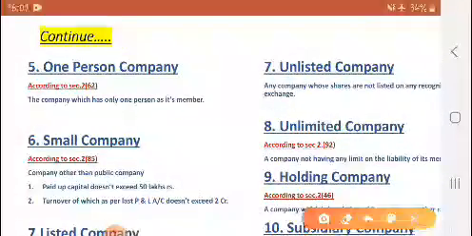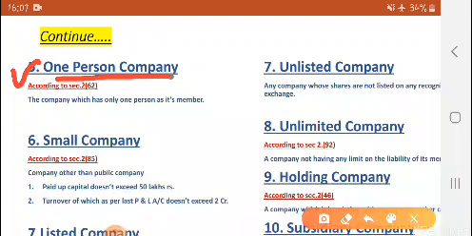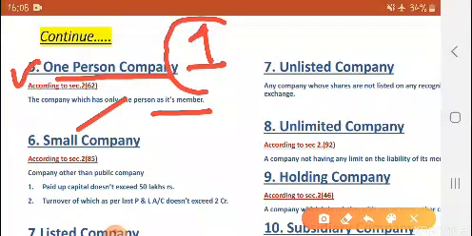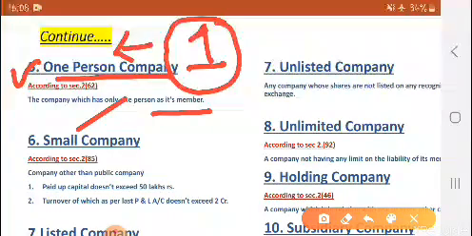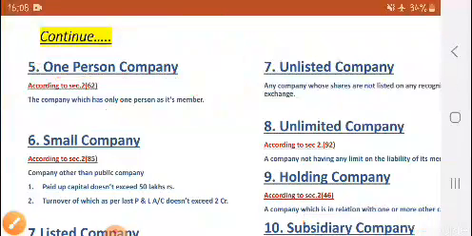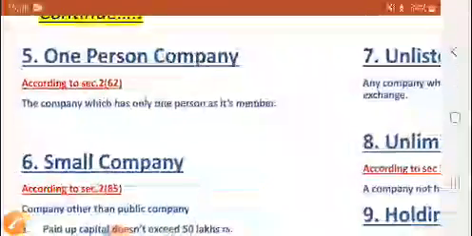Now there are some other types of company, let us see. Type number 5 is one person company. As the name suggests, it is the company which has only one person as its member. It means in any company if there is only one member, then that company is called a one person company. It is given in section 2 subsection 62.